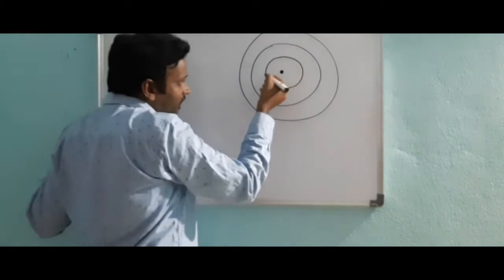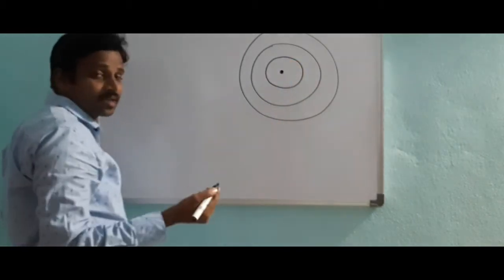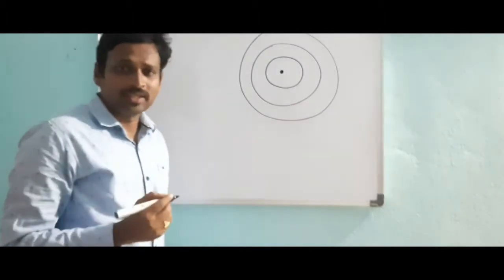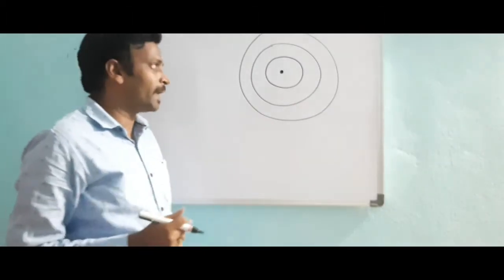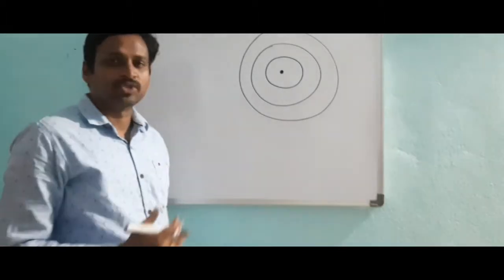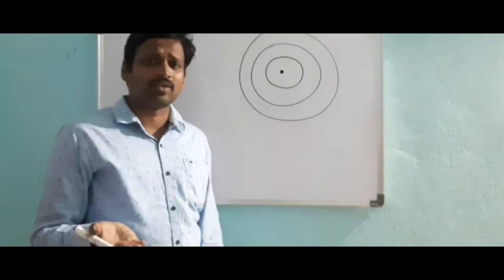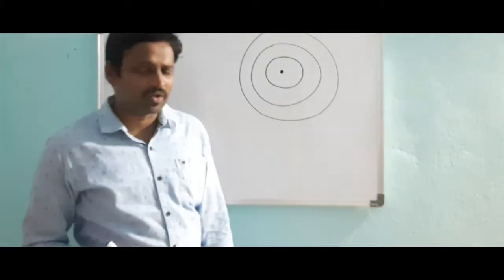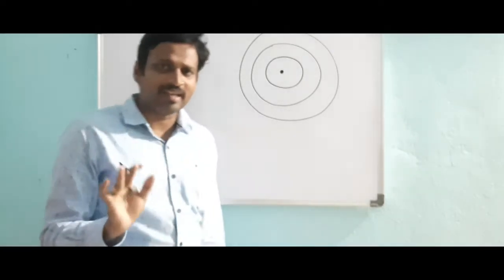Electrons are revolving in these circular paths. These circular paths are called orbits or shells. This was explained first by Mr. Rutherford's planetary model, this Bohr's model. Our first chapter is that only, everywhere in the first few minutes, atomic structure or some basic concepts of chemistry. So these are very important.